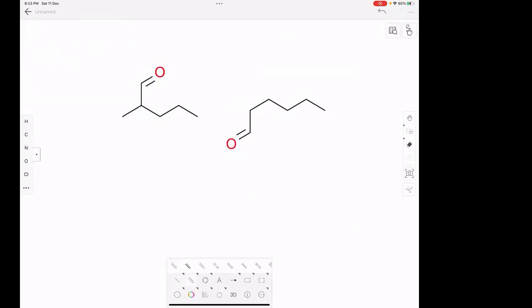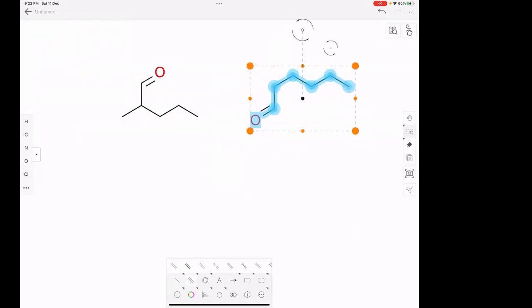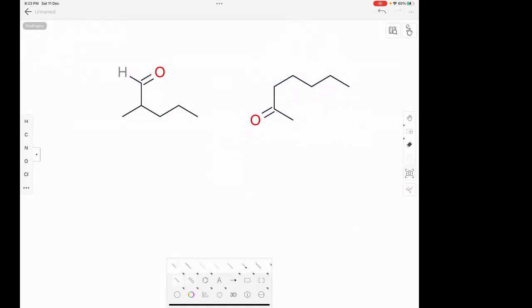Can you tell me which compounds these are first? One hydrogen is hidden. Aldehydes. These are aldehydes, CHO group. That group is the CHO group. Now, can you tell me what kind of isomers these are? Are these positional or chain? Chain, sir. Chain isomers.